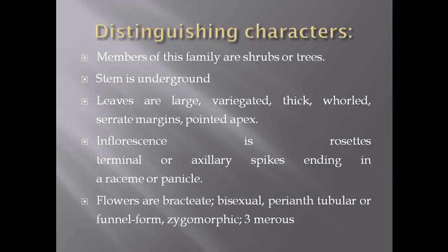Then about the inflorescence, the inflorescence observed under this family is the rosette, terminal or axillary spike, or racemose or panicle type of inflorescence. Then about the flowers, the flowers are bracteate, pedicellate, bisexual. The perianth is tubular or funnel shape, which gives the flower a tubular or funnel shape appearance. Then the flowers are zygomorphic and trimerous.